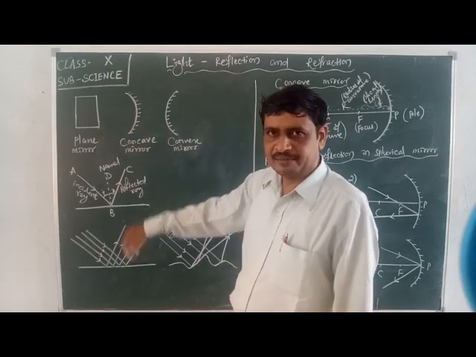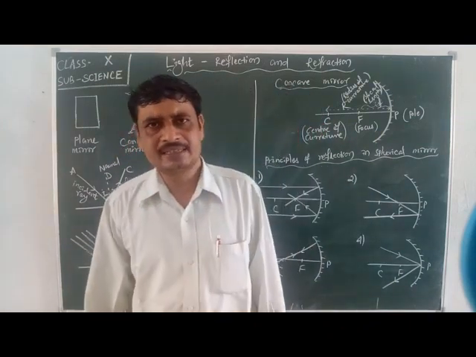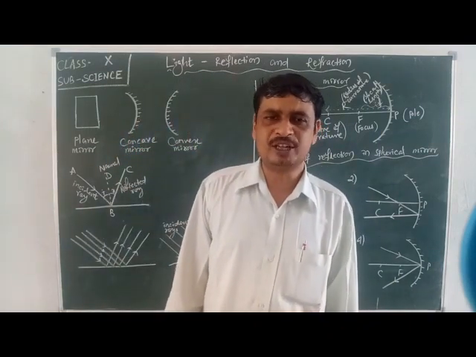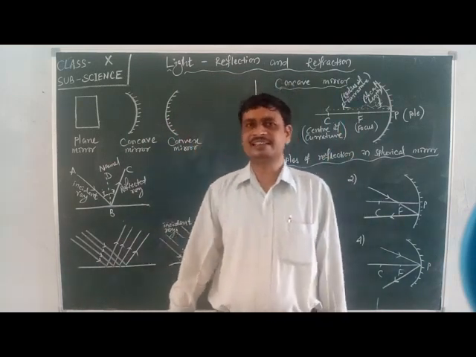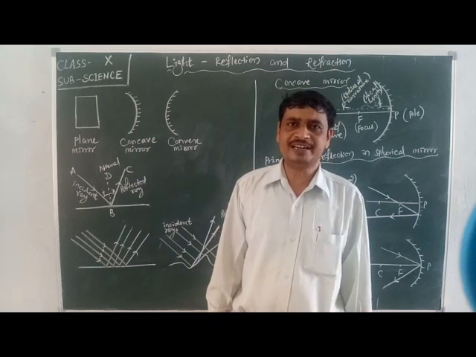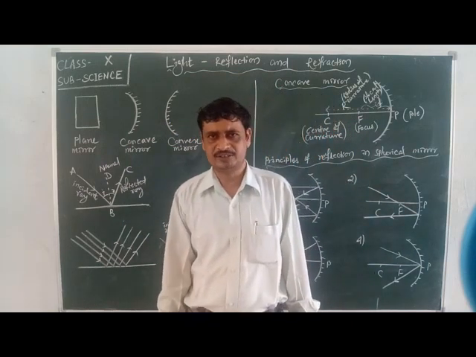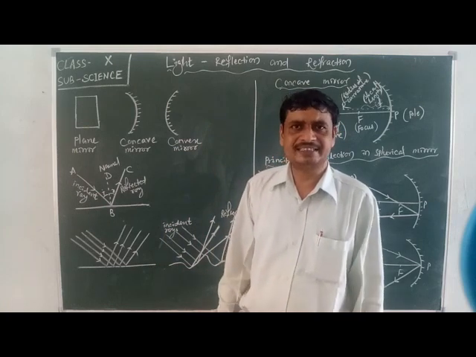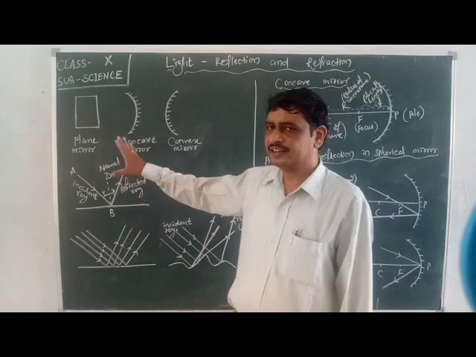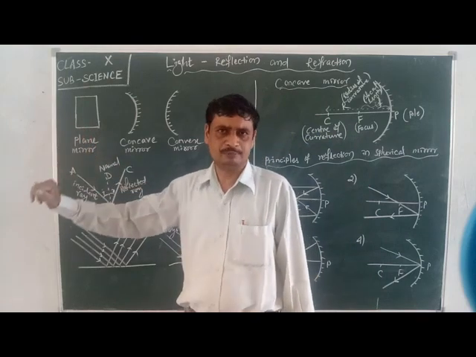Here in case of plane mirror, the image formed will be virtual, and a virtual image forms when the reflected rays appear to meet at a point. They are really not meeting at any point. They are appearing to meet at any point.